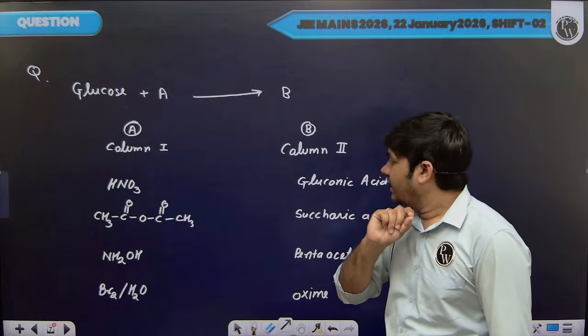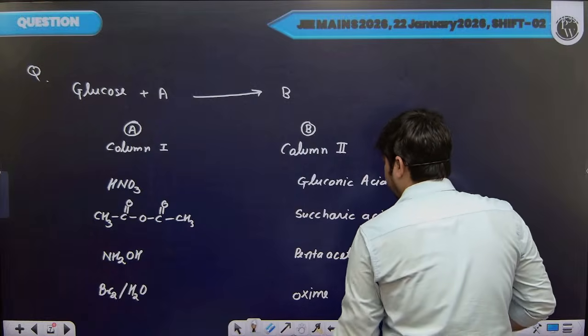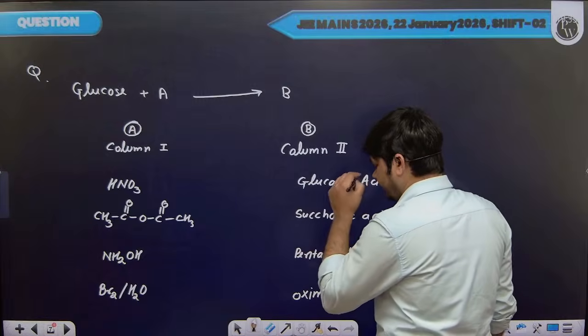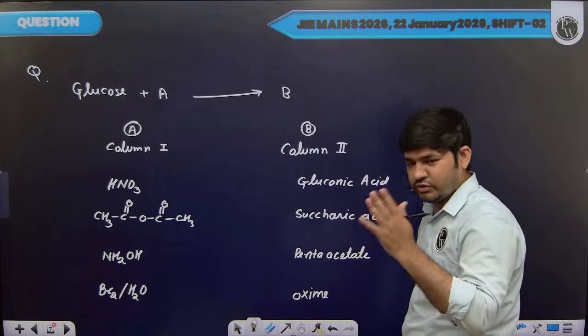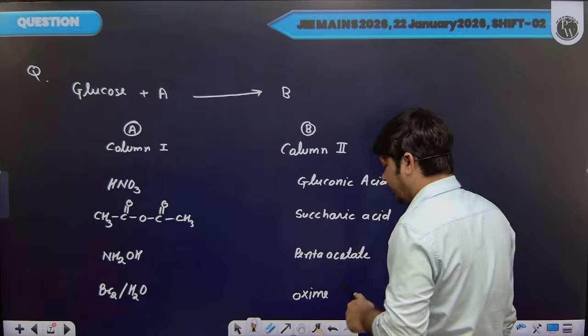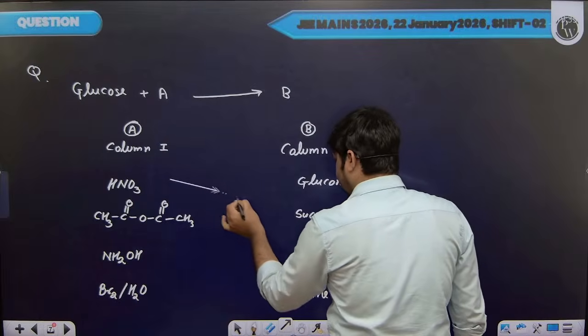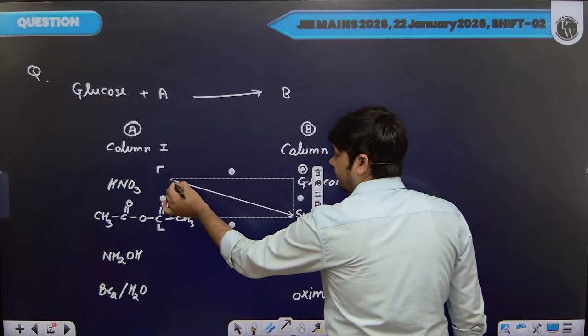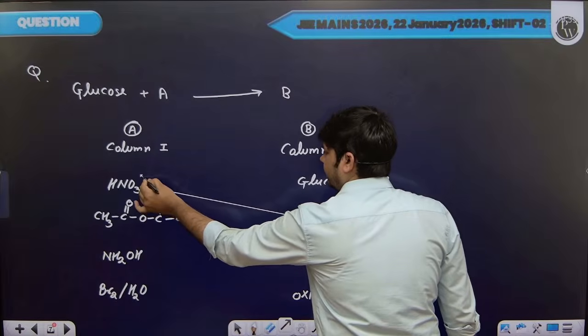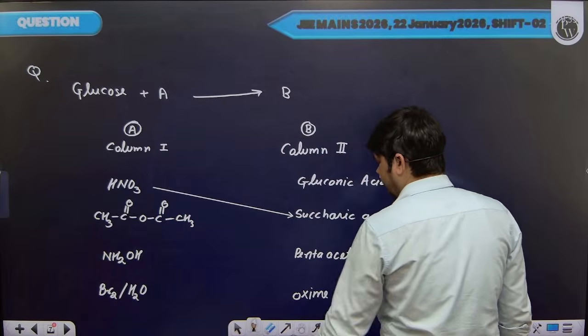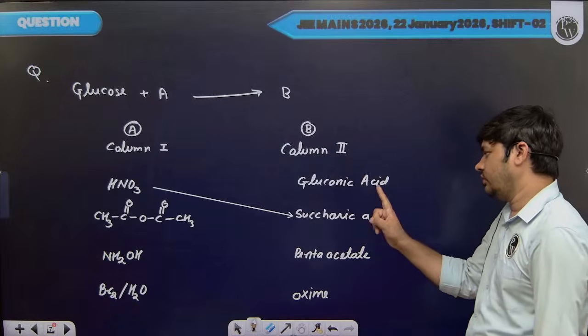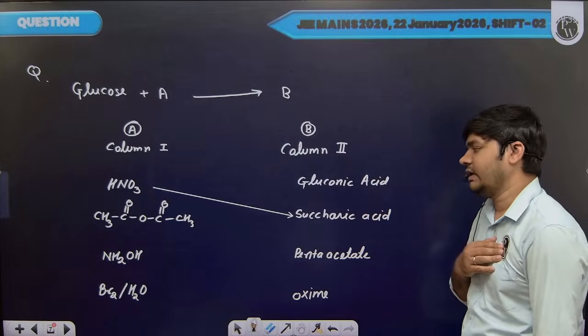And after oxidation we will get dicarboxylic acid kind of thing. And that dicarboxylic acid is called saccharic acid. So if we treat HNO3 with glucose, then our final product will be that acid.